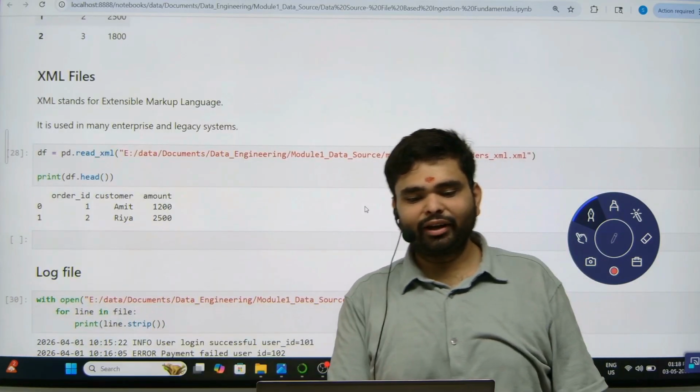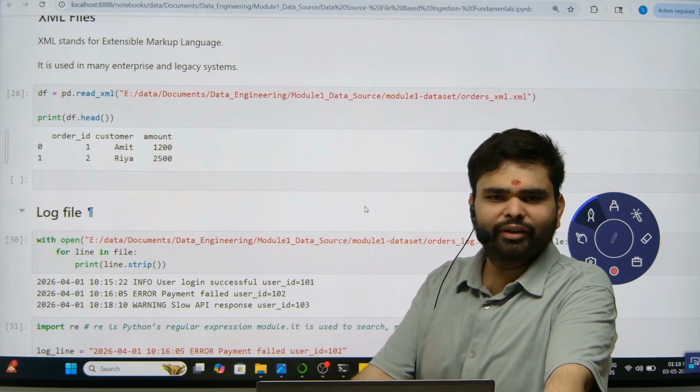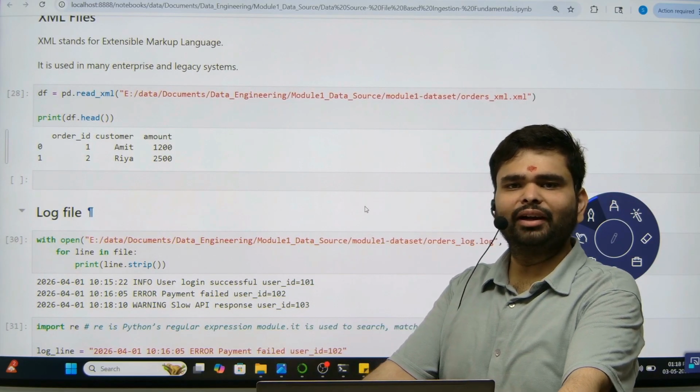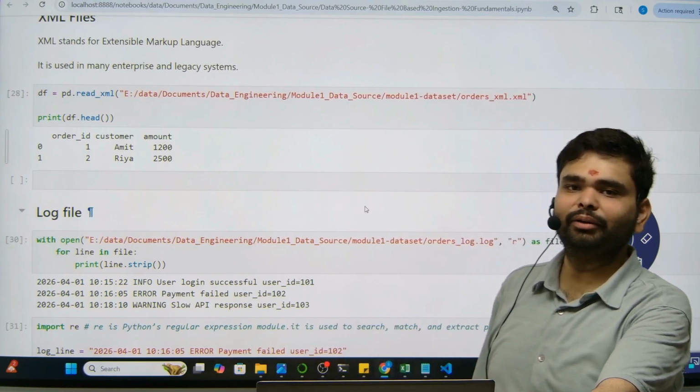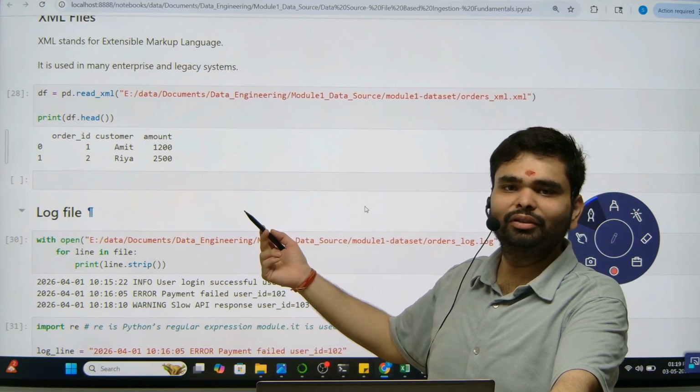Now comes the XML file. It is an old kind of data format. It is not used as much now, but we should know how to deal with this kind of data because some legacy systems still use it.